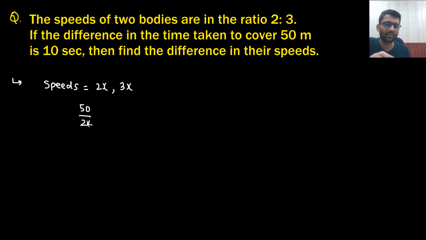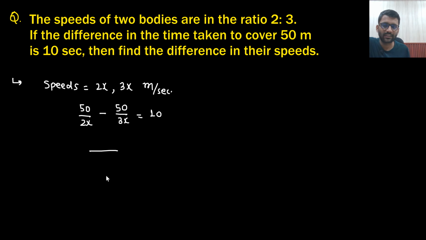Because time is distance upon speed. Distance is 50 meter and I am assuming the speed to be in meter per second only. The speed is in meter per second. Okay, this is 50 by 2x minus 50 by 3x, which is given as 10. That's it. It's the difference of time. This is what we have done. So what we will get?